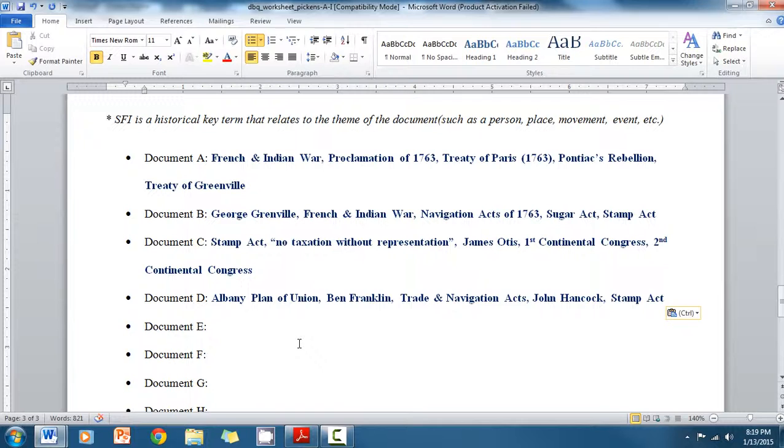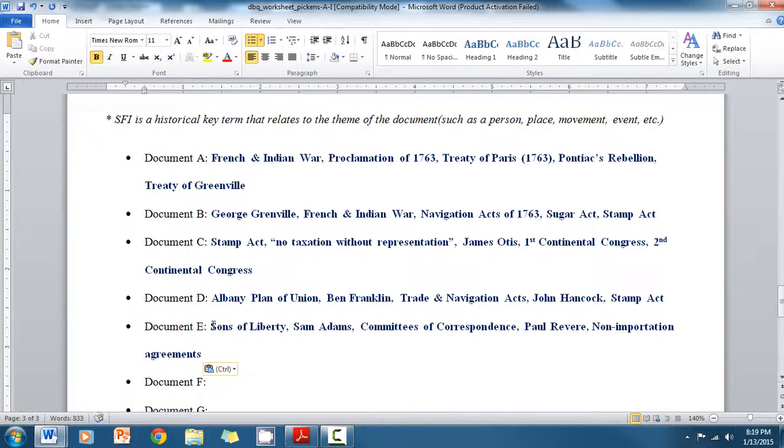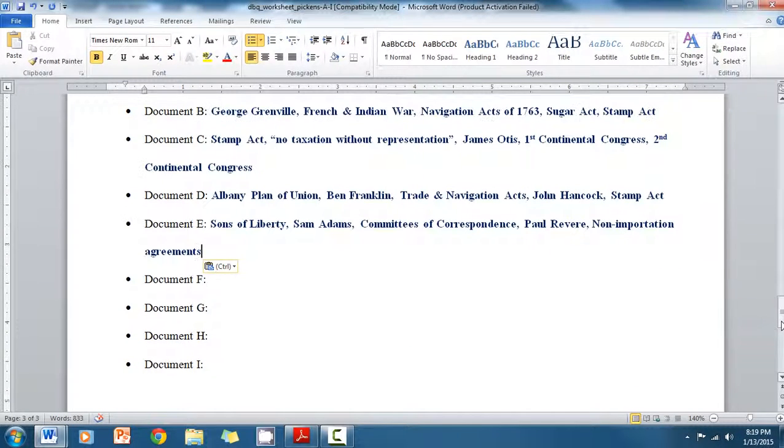Document D, the Albany Plan of Union, Ben Franklin, Trade and Navigation Acts, John Hancock, Stamp Act, all of those are associated pieces of SFI, and there's so many others. These are just a few. For document E, Sons of Liberty, Sam Adams, Committees of Correspondence, Paul Revere, the non-importation agreements. And so those all kind of have a related theme of protest, also organized resistance.